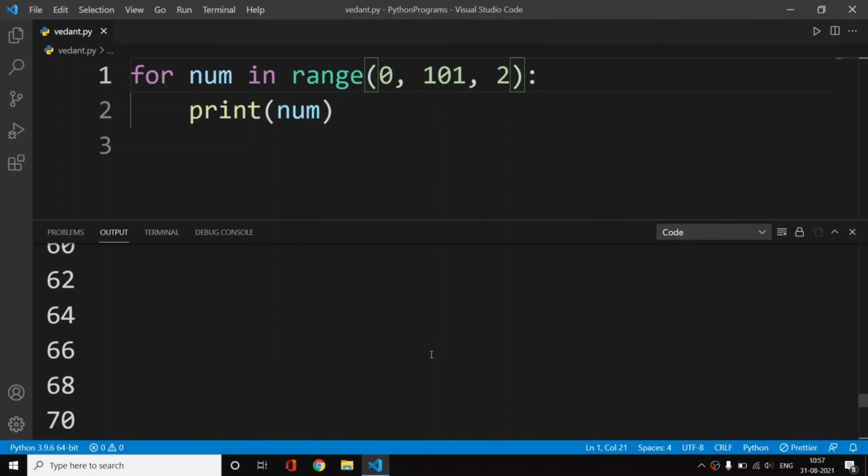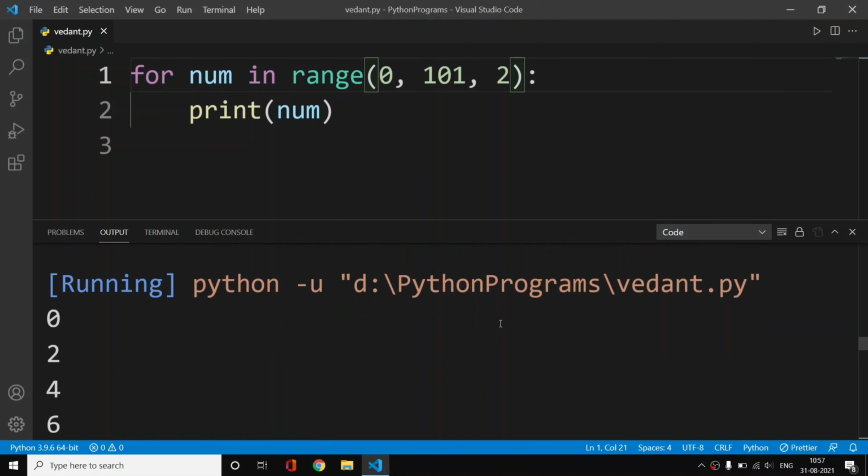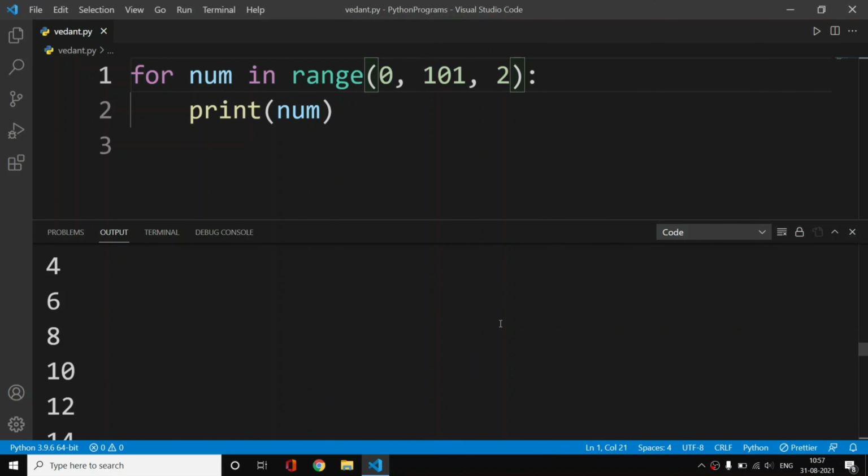What are even and odd numbers? Even numbers are numbers which are divisible by 2, and odd numbers are not divisible by 2. That means you can create two equal parts of even numbers, but you cannot create two similar parts of odd numbers.